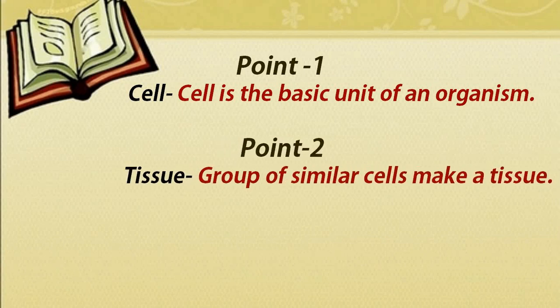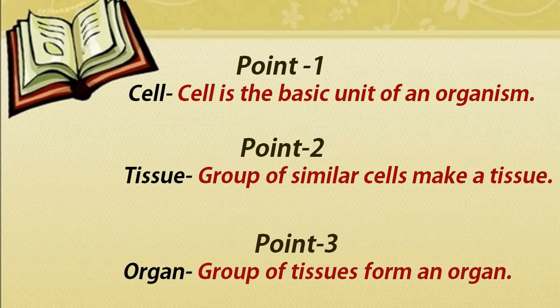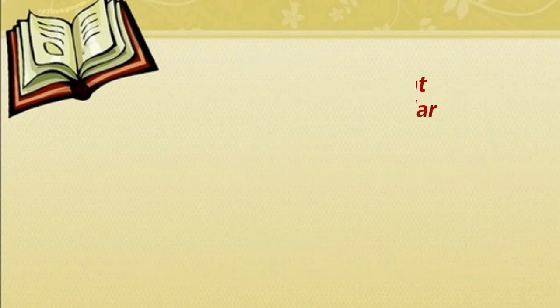The point number 2 is about the definition of tissue. When the similar cells combine together to form the group and perform the similar function is known as the tissue. The point number 3 is regarding organ. The definition of organ is when the group of tissues combined together to form the similar function is known as an organ. Point number 1, point number 2 and point number 3 can be asked as give the definitions.